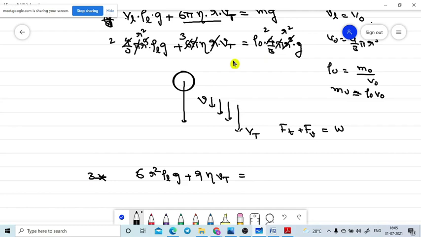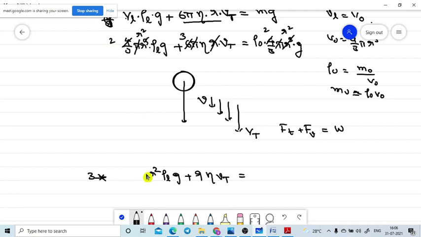Something is wrong, I made a mistake. Yes, see, I made a mistake here itself. Will you please look at this one? When I am multiplying with 3, these 3 will cancel, right? Why should I write once again? That's why I am removing this one. So 3 will cancel, 2 will remain.